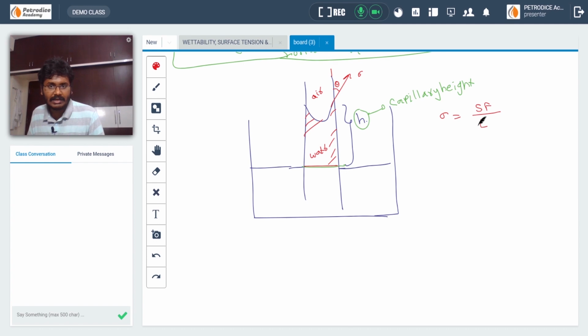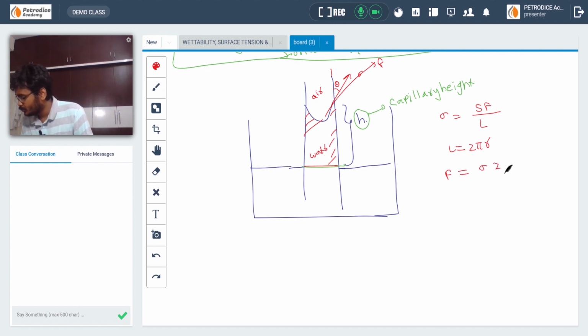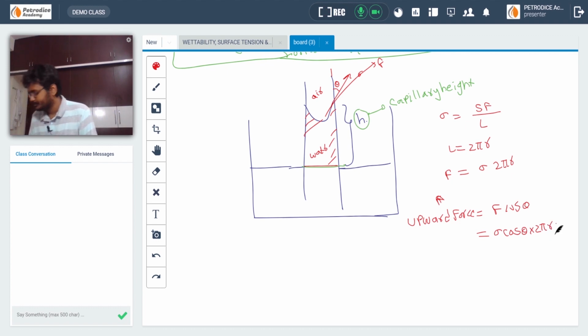In this condition, L will be the perimeter of the capillary. So L is equal to 2 pi r, and the surface force F is equal to sigma 2 pi r. The force is acting like this. So the upward force is equal to F cos theta, that is sigma cos theta into 2 pi r.